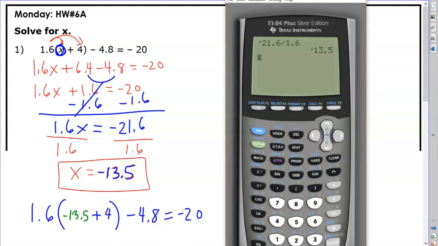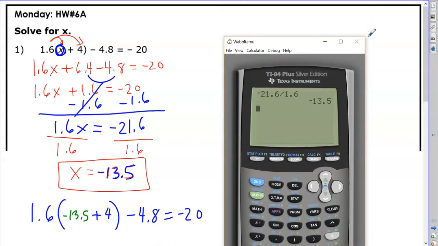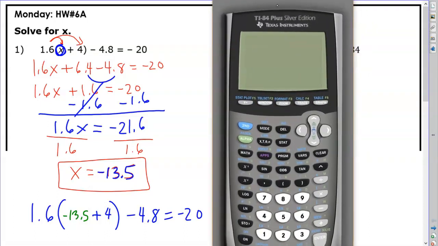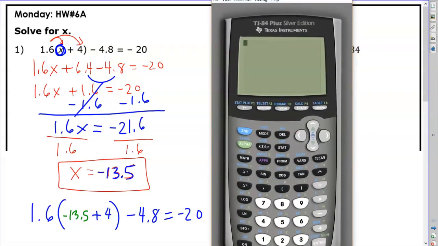And now if I'm going to use a calculator to solve this, in this fancy calculator, I would just type it exactly how I see it. But on a scientific calculator without all this large screen, I would do negative 13.5 first, and then I would add 4, because that's what's inside parentheses, and you always do that first in the order of operations, right?